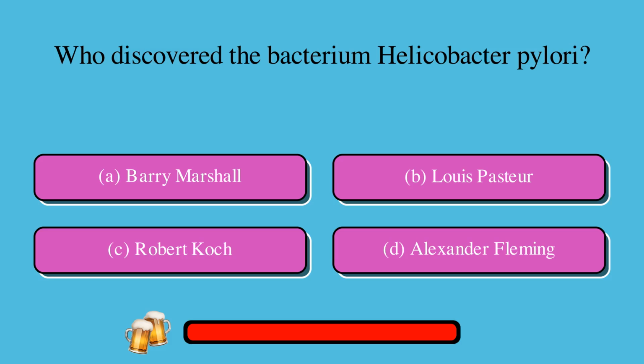Who discovered the bacterium Helicobacter pylori? Is it A. Barry Marshall, or B. Louis Pasteur, C. Robert Koch, or D. Alexander Fleming? The correct answer is A. Barry Marshall.